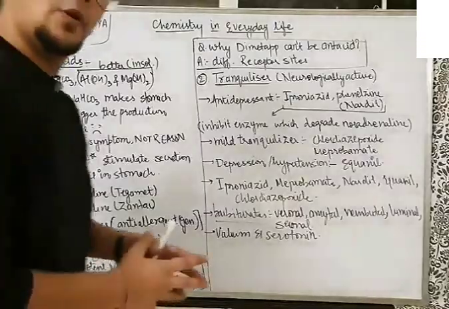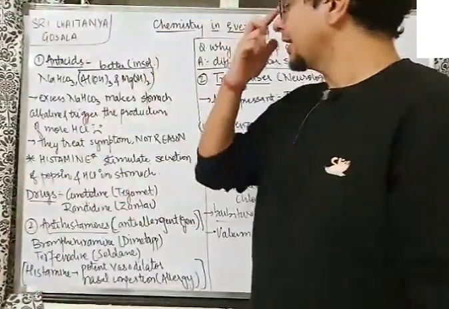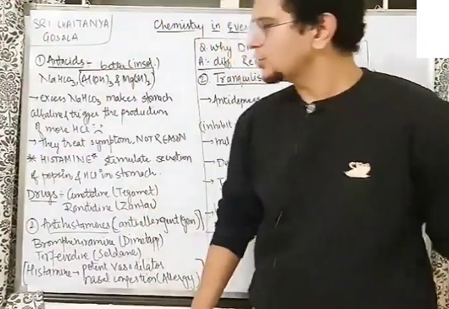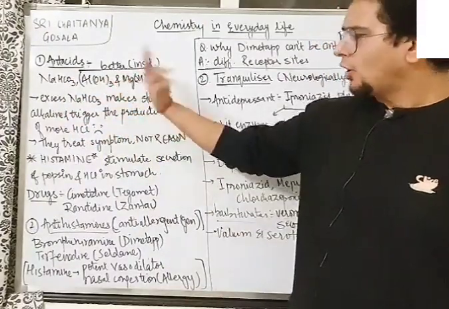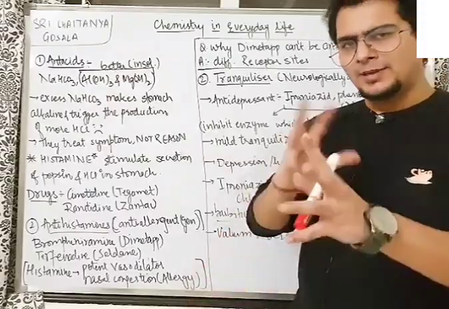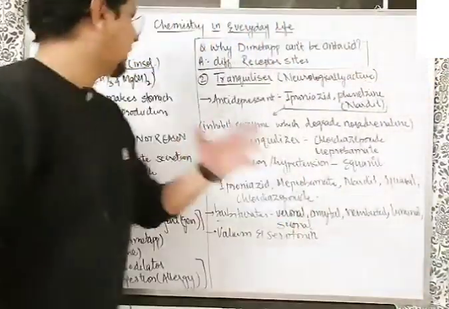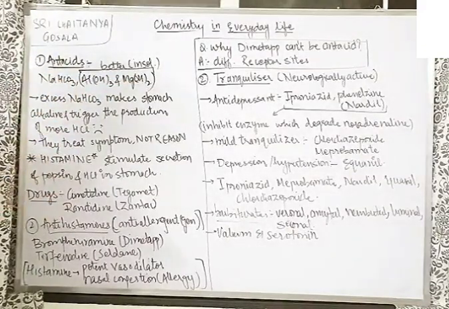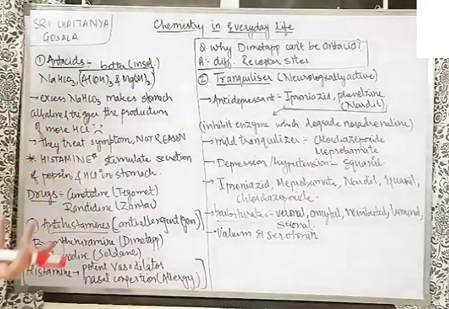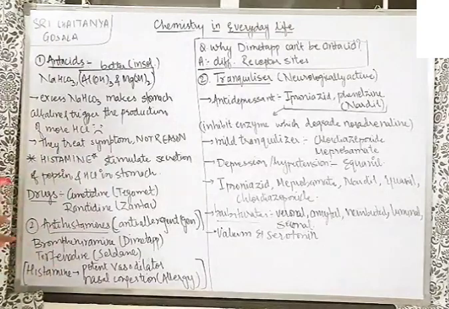So now let us talk about antacids. Previously people used to use NaHCO3, sodium hydrogen carbonate, bicarbonate, and or an aluminum hydroxide, magnesium hydroxide mixture. It was found that this mixture was better than NaHCO3 at that time for the acidity in the stomach. So I think we know this acidity is because of the HCl secretion in the stomach.